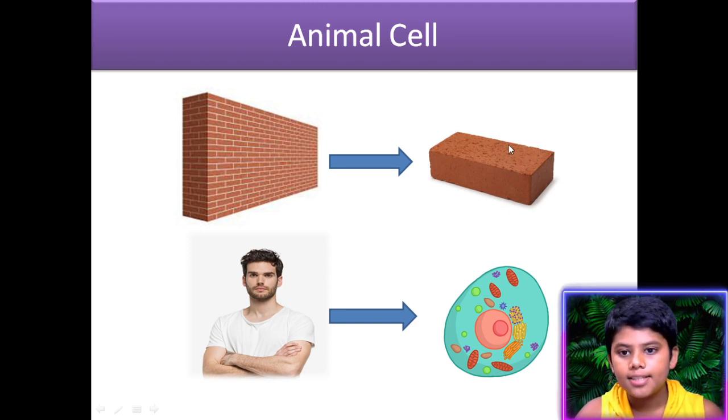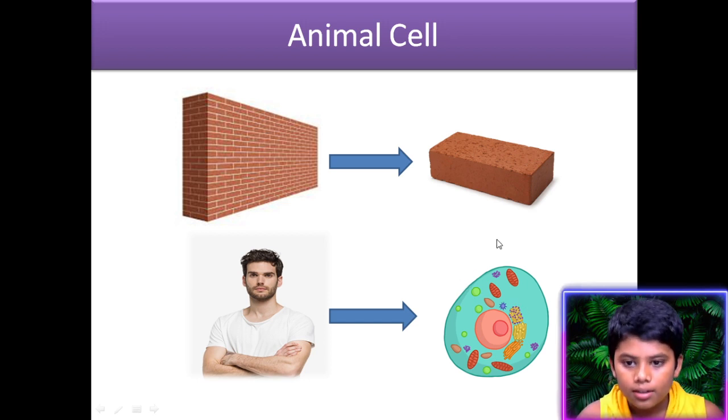As a wall needs a brick to complete itself, the human needs a cell to complete itself. We can define a cell as a structural and functional unit of life. Structural because it gives a structure to a human being, like a brick, many bricks give structure to a wall, and functional because it does many functions such as respiration, digestion, etc.